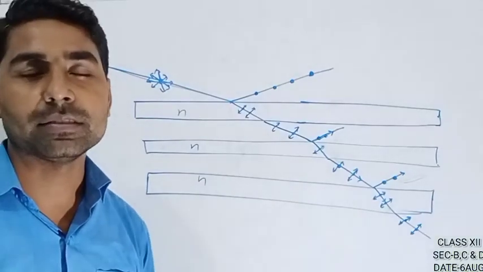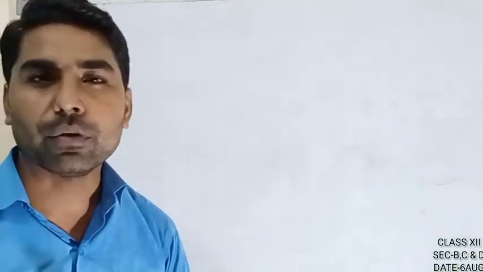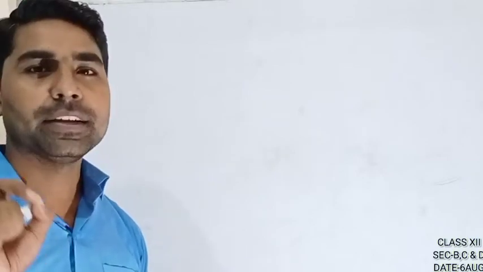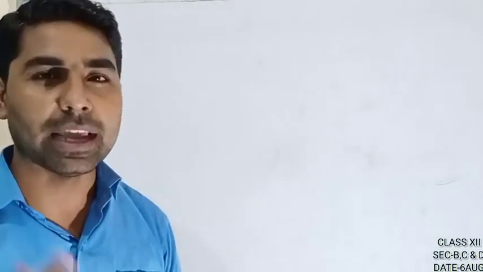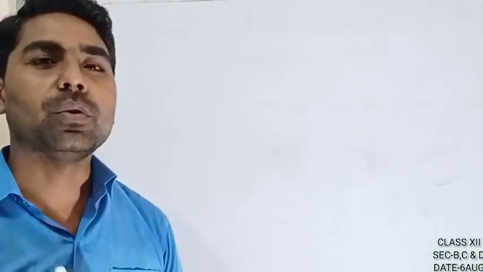Now let's see the next topic. The next topic is scattering. Polarization by scattering. We know what scattering is. When light of smaller wavelength strikes a particle which has a diameter more than the wavelength of light, it is absorbed and re-emitted in the atmosphere, and this phenomenon is called scattering. Same we are going to do.